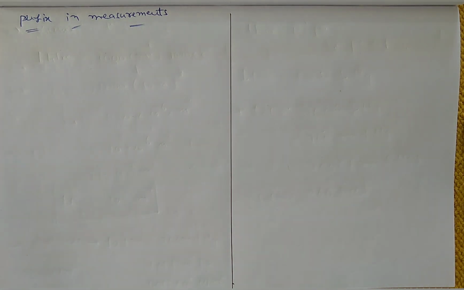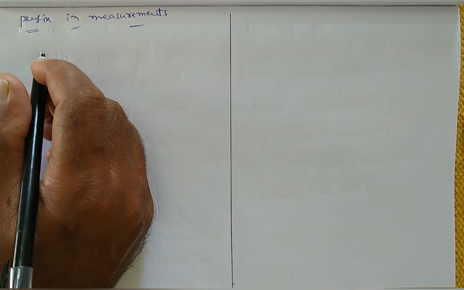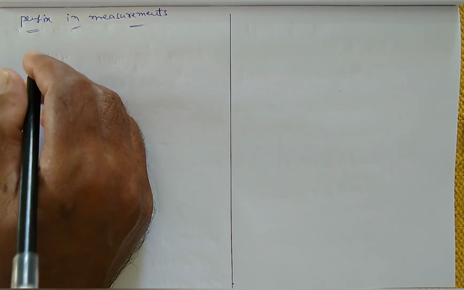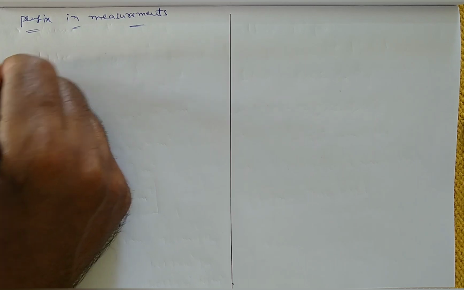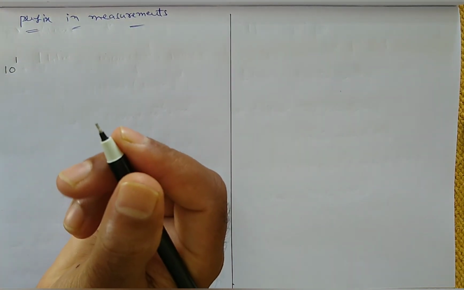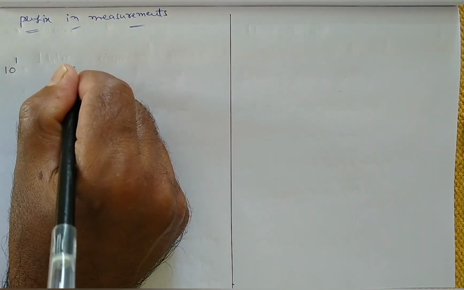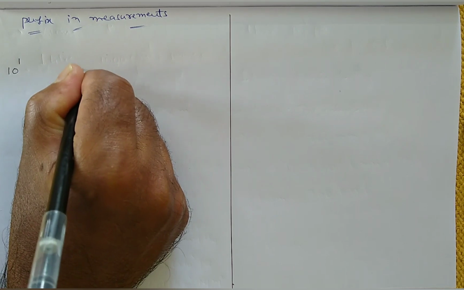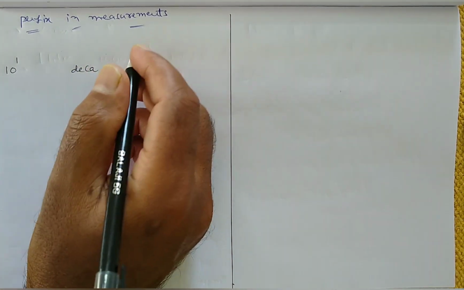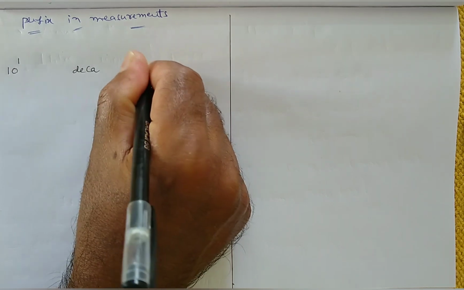First one is multiplier. 10 power 1 is called deca, and the symbol we will use is DA.